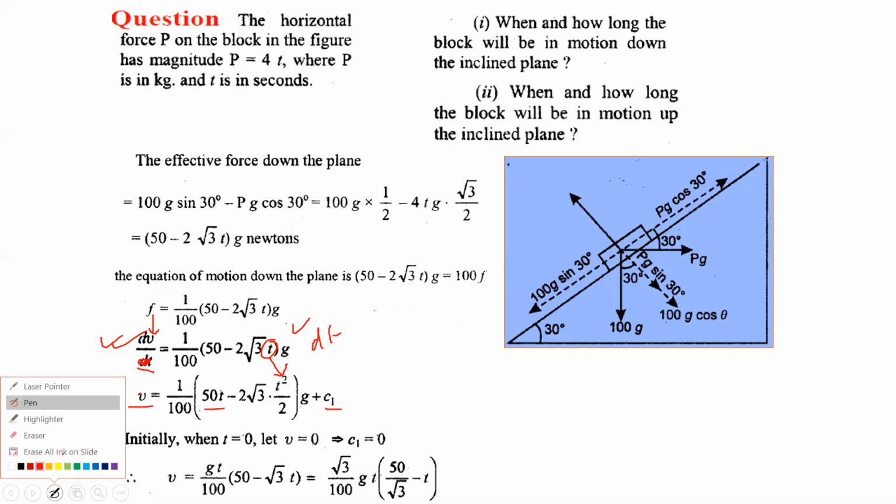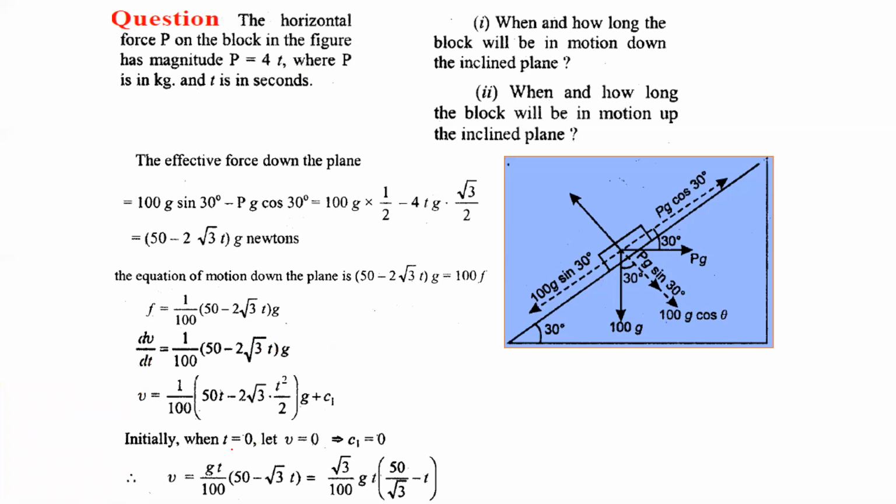So initializing to get the value of c1, initially when t is 0, let v be equal to 0, because when the particle is moving downward it does not need any initial velocity, so we can suppose that the initial velocity of the particle is 0, so we get c1 equal to 0. So with c1 equal to 0 substituted, we will get the value of v in terms of t like this.